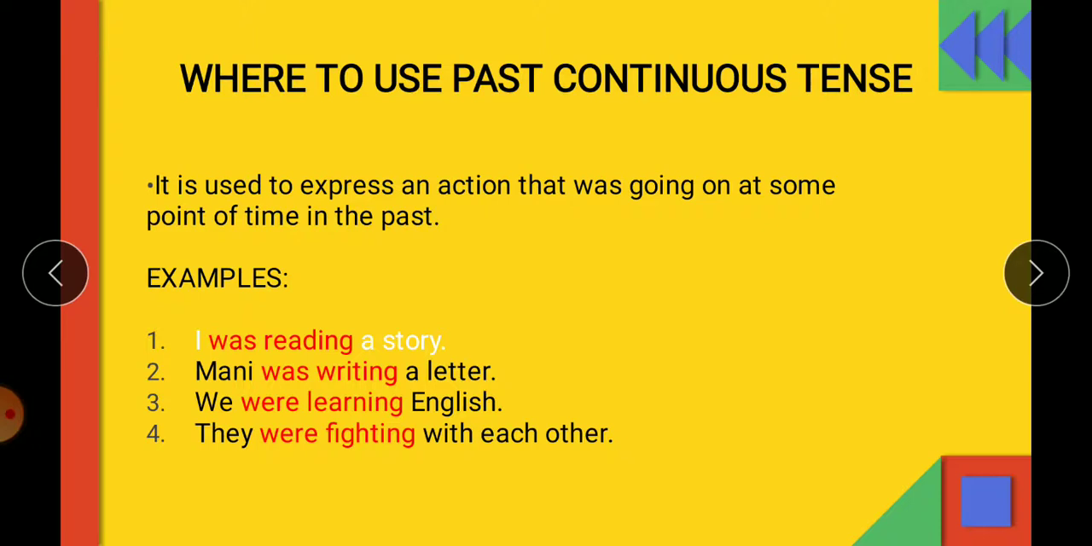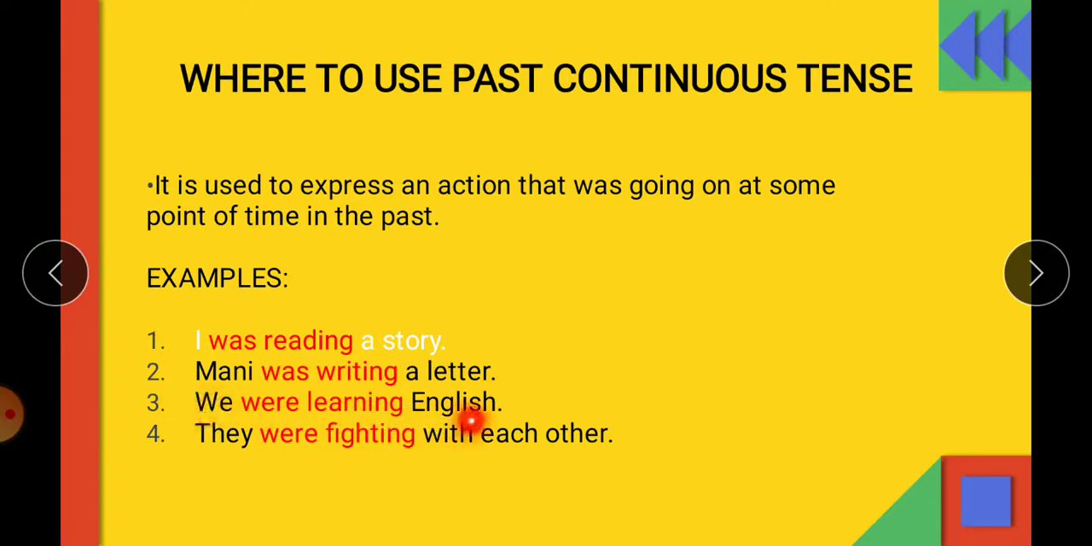Right? Examples: I was reading a story. That means maybe I was reading a story yesterday or day before yesterday, 1 month back. So I have already read. मैं पढ़ चुकी हूँ story. So I was reading a story. Money was writing a letter. Means some time back she was writing a letter.